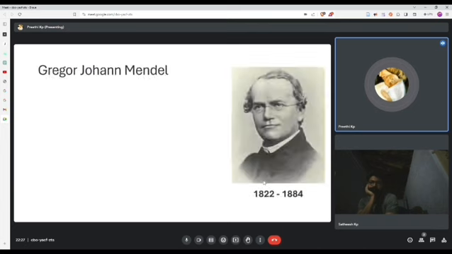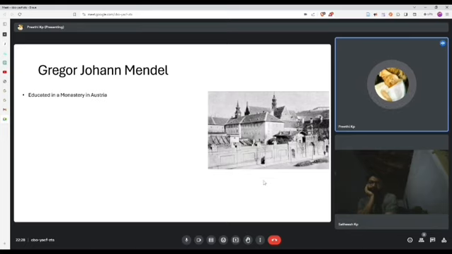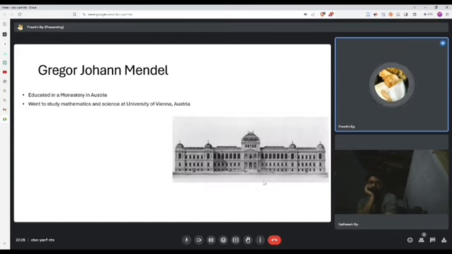The foundation for genetics was laid by an Austrian mathematician named Gregor John Mendel. Hence, he is considered the father of genetics. Mendel was born in 1822 and passed away at the age of 62 in 1884. Mendel had his preliminary education in a monastery in Austria. Further down the line, he went to the University of Vienna for his higher education in mathematics and science.